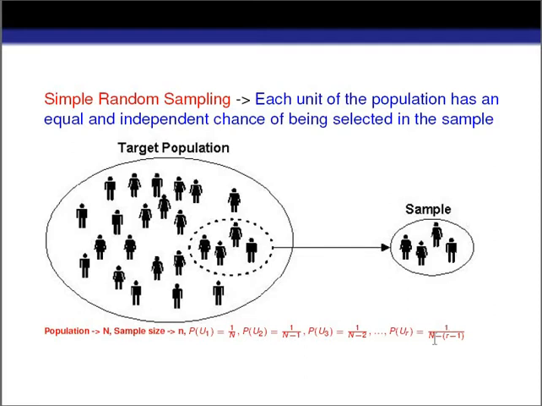And so on. This is the probability of selecting the unit at the rth row. The probability of selecting any unit at the rth row will be equal to 1 by N minus R plus 1. Same reason: after selecting R minus 1 observations from the population to the sample, there will remain N minus R plus 1 observations in the population, and each has this probability of being selected at the rth row. Hope you understand this one.